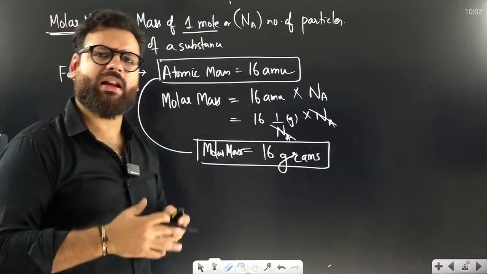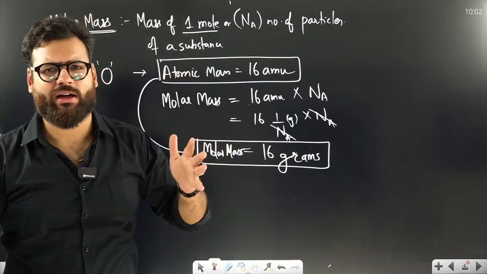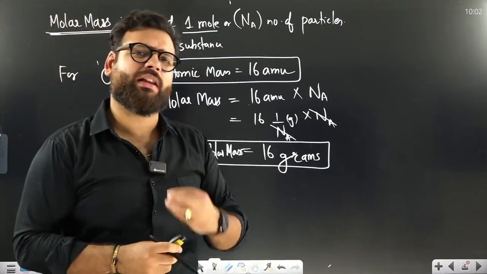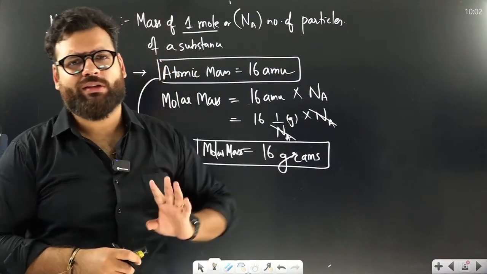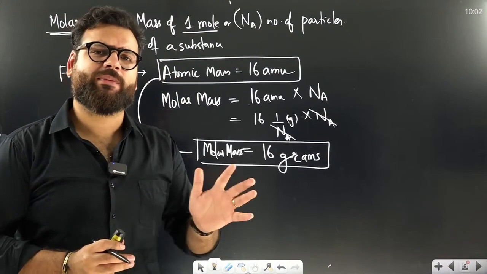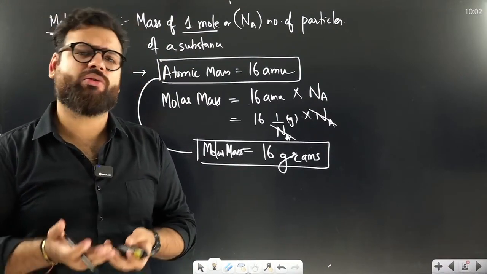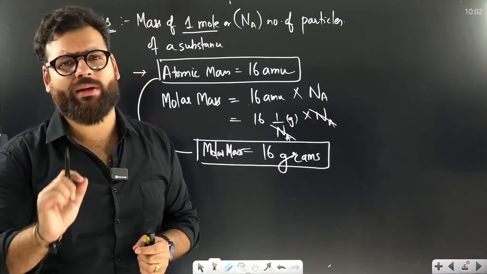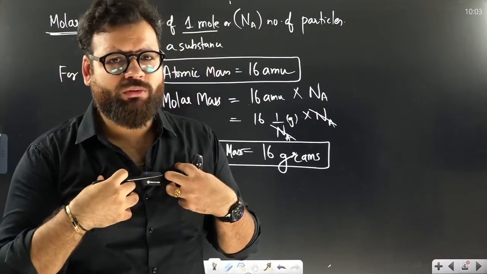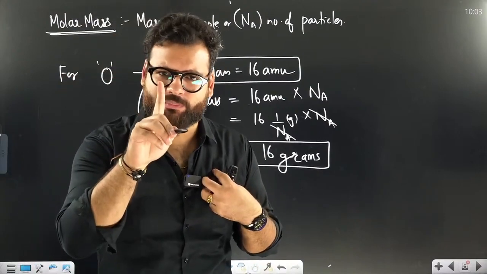So when I say 16 gram oxygen, there are so many oxygen atoms. There are 6 into 10 power 23 oxygen atoms. But when I say 16 AMU, there is only one oxygen atom. Same way, to find the molar mass of any substance, you take its molecular mass or atomic mass, just put a gram next to it. Again, I'm saying, if my mass is 5 AMU, it's mass of just one person.